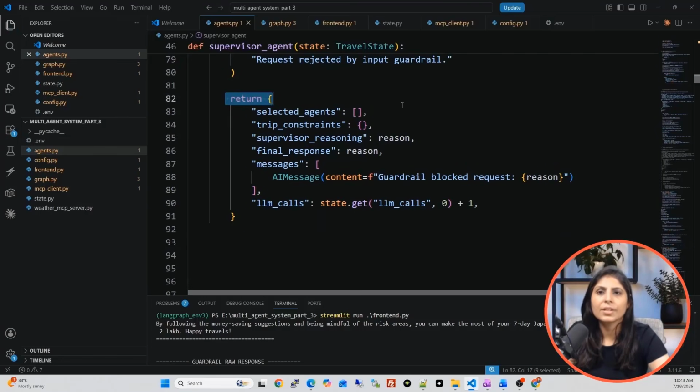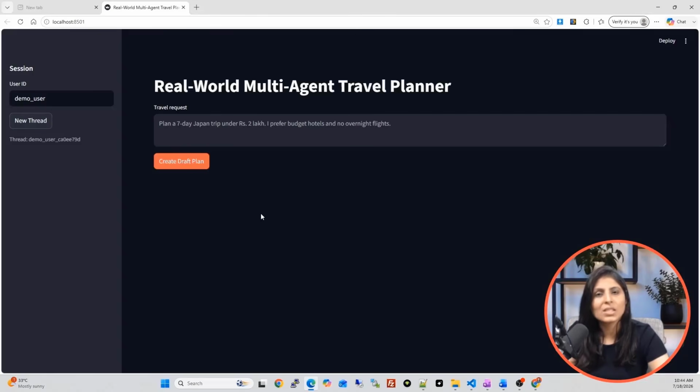Otherwise, right here, this request will be blocked and it will return this. See, in selected agent there is nothing, trip constraints will be blank, the supervisor reasoning will provide the reason, the final response will show the message that the guardrail blocked your request, and it will mention the reason.